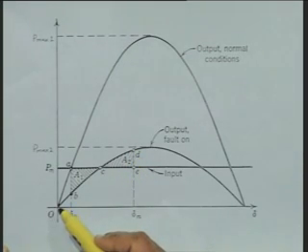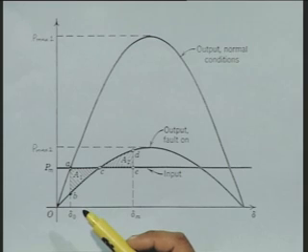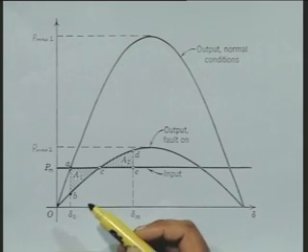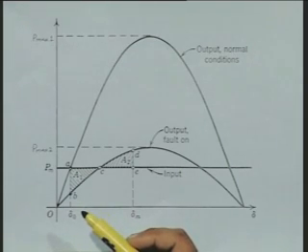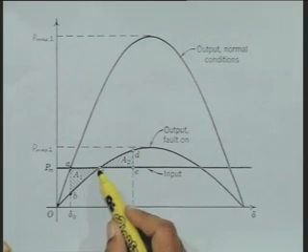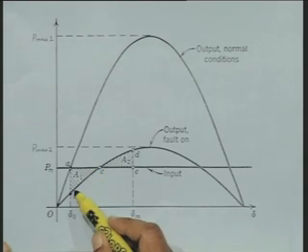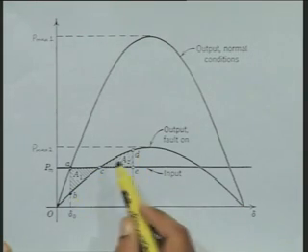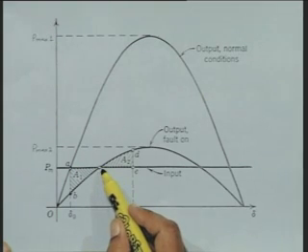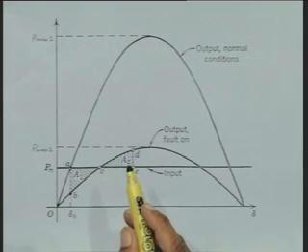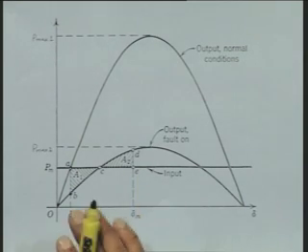Why does it start returning back? Because it is now subjected to retardation. Electrical power is more than the mechanical input, and when it comes back to this A, what will happen? Will it stop here? No, it will continue to move, and ultimately it is going to settle to this point C, because the system has some damping, which we have not considered while writing the swing equation.